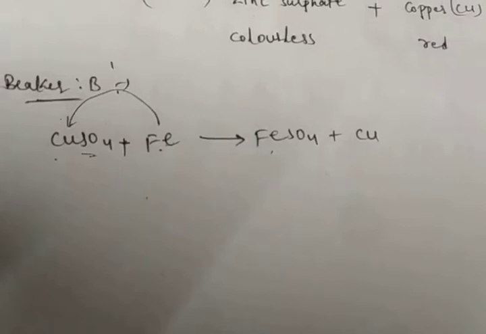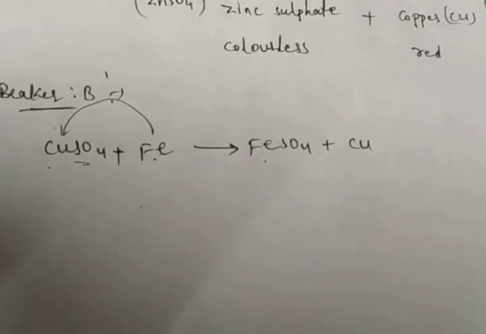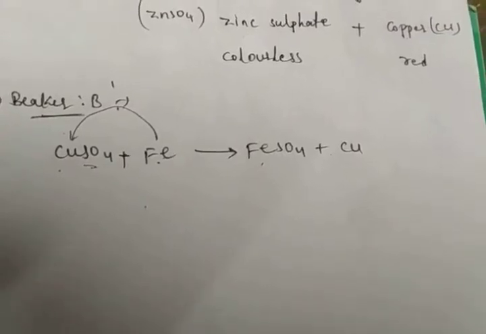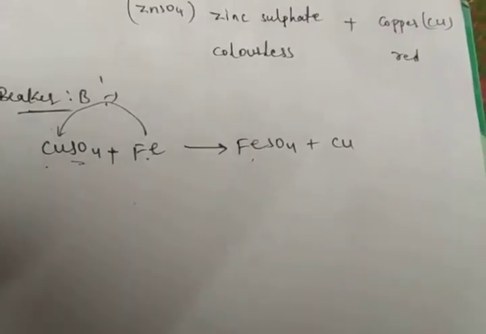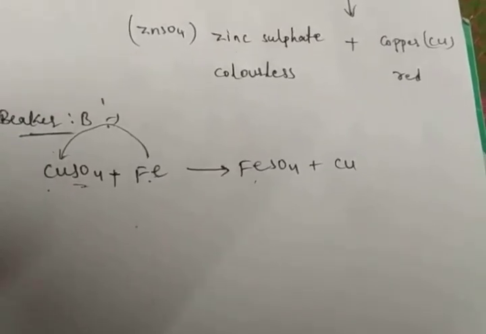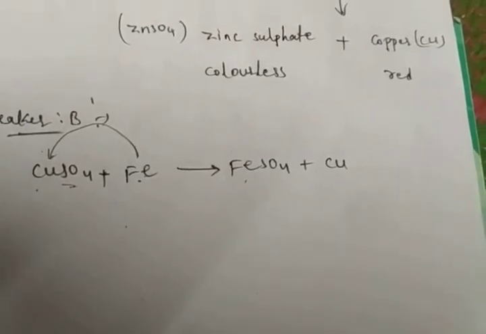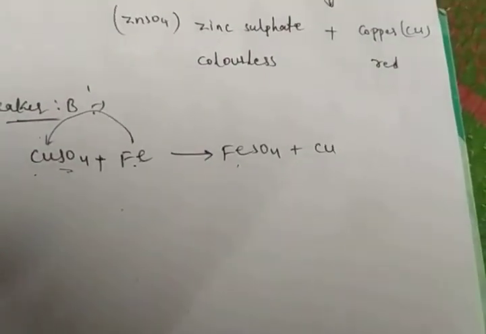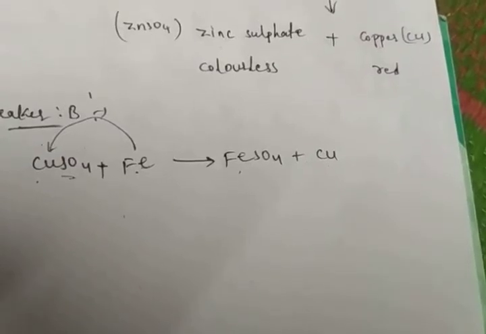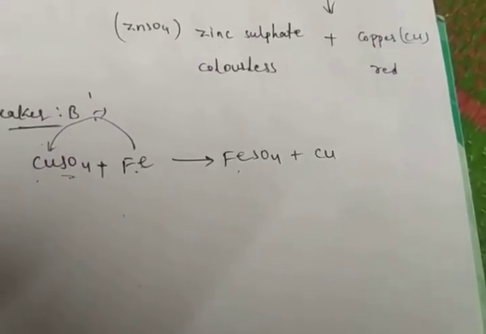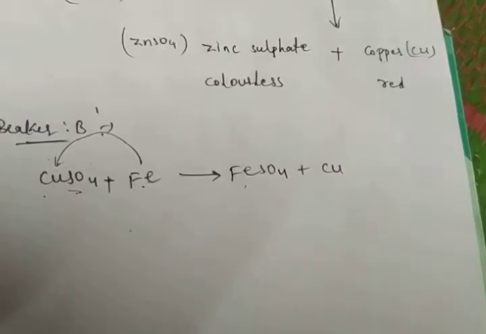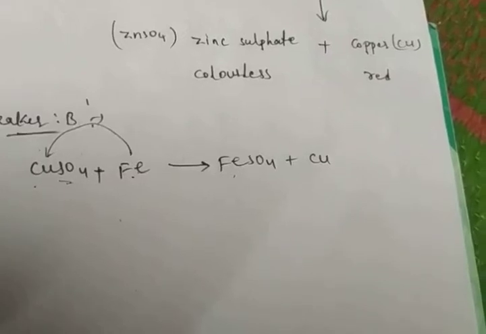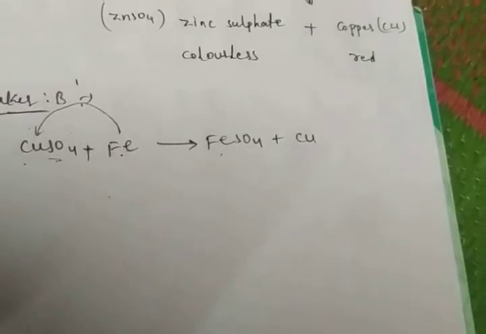Okay, next, what about beaker C and beaker D? In beakers C and D we are taking iron sulfate and zinc sulfate plus copper turnings. Copper does not displace the zinc from zinc sulfate. In the same way, copper turnings do not displace the iron from iron sulfate. Copper does not displace the iron and zinc. Why? Because copper is less reactive than iron and zinc.